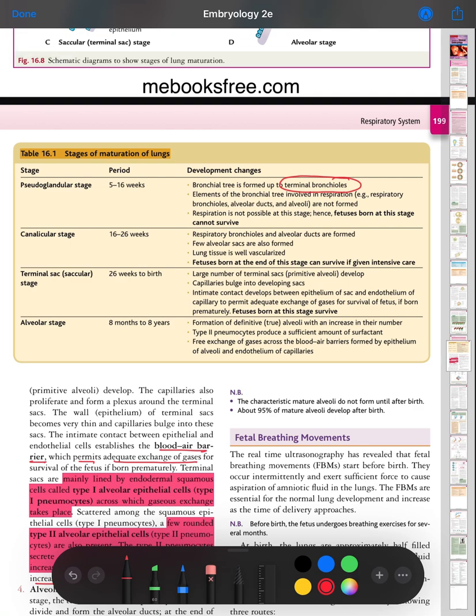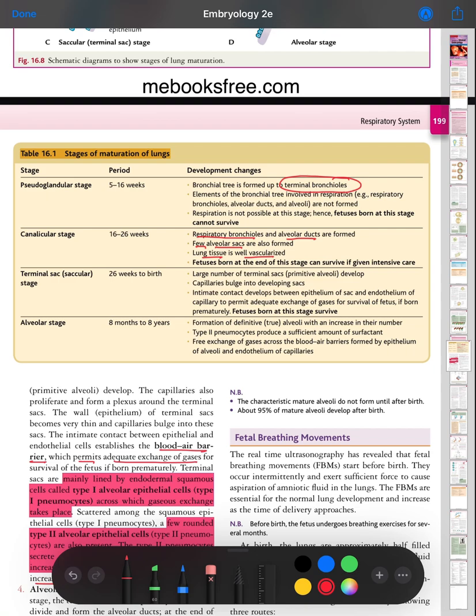Canalicular stage, 16 to 26 weeks: the respiratory bronchiole and alveolar duct are formed. A few alveolar sacs are also formed. The lung tissue is well vascularized. A fetus born at the end of this stage can survive if given intensive care.